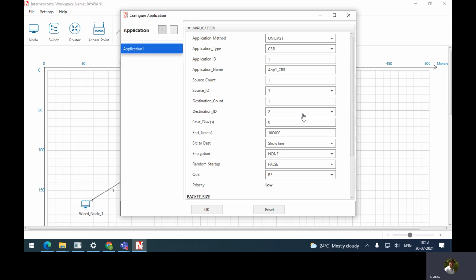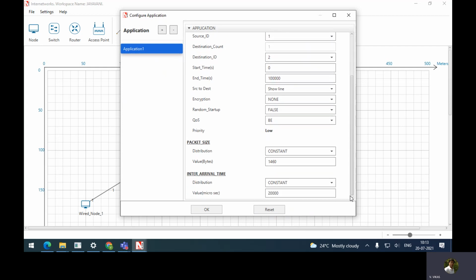And also here, if you scroll down, we have some information about the size of the packet. Packet size 1460, that means we are sending 1460 bytes. And the distribution is constant. Remember, for this experiment, we are going with constant. But there is one experiment where we will be changing the distribution also.